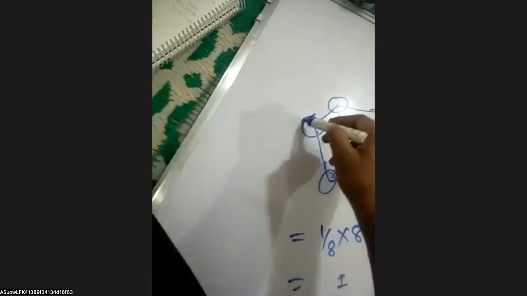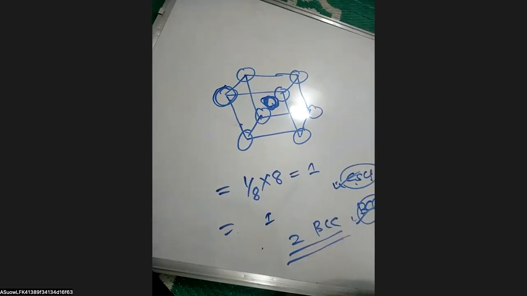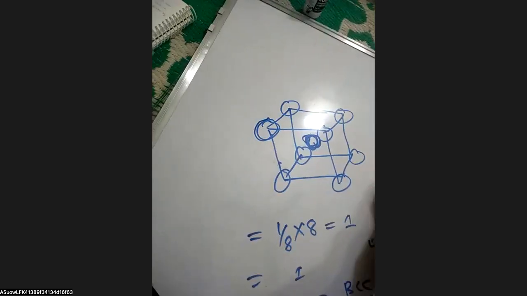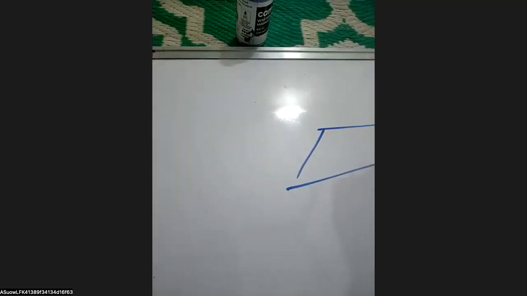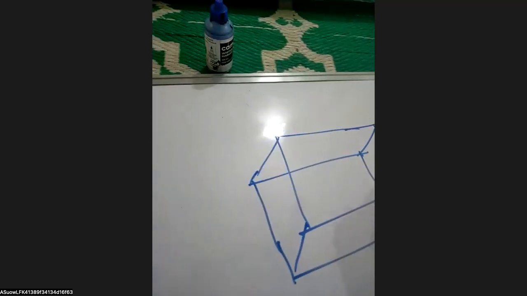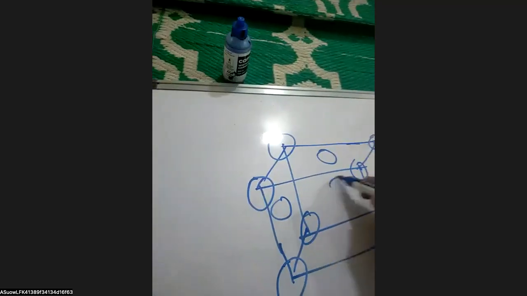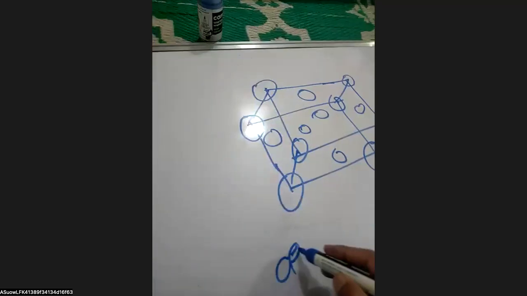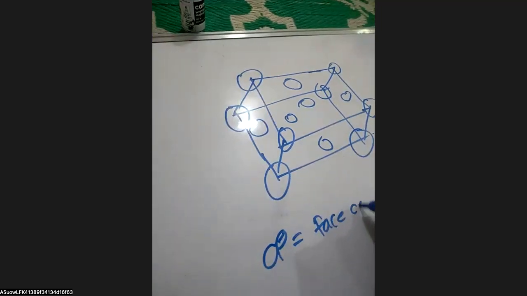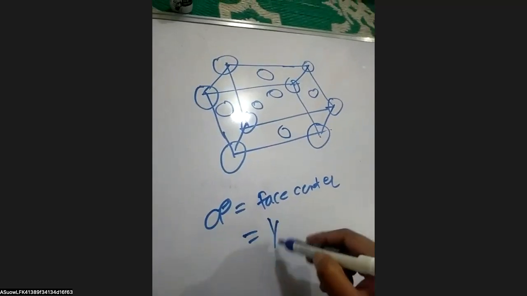So here I have taken the Cl minus, which is present at the face center. Here we can see that 1/8 of 8 particles are present at all the 8 corners, which have contribution 1 by 8. Plus we have the 1, 2, 3, 4, 5, 6 faces which have 1 particle each. Here the contribution of the 1 particle is 1 half. So here we can see 1 plus 3, 4 particles of Cl minus are present in case of the FCC lattice. So its example is NaCl basically.